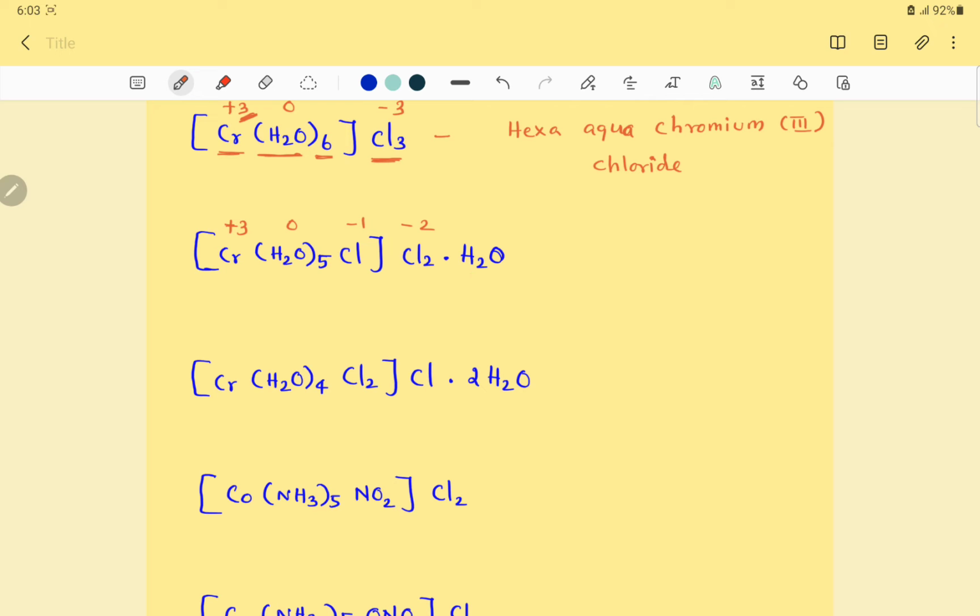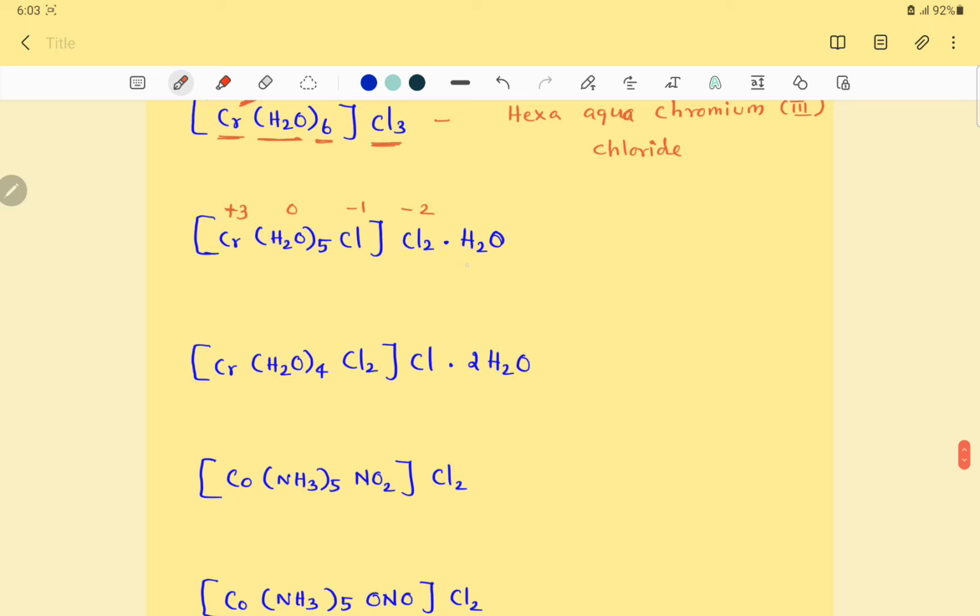Okay, right. Now here this is minus 2, this is minus 1, 0, but total negative charge minus 3, chromium plus 3. Now look, this is a different compound. This is a hydrated salt, so finally you are having one water molecule. This is supposed to be named as hydrate: monohydrate, dihydrate, etc. Here you have one water molecule, so monohydrate. Look at the next one, there are two water molecules outside, so it's called dihydrate, which is different from the compounds we have discussed.